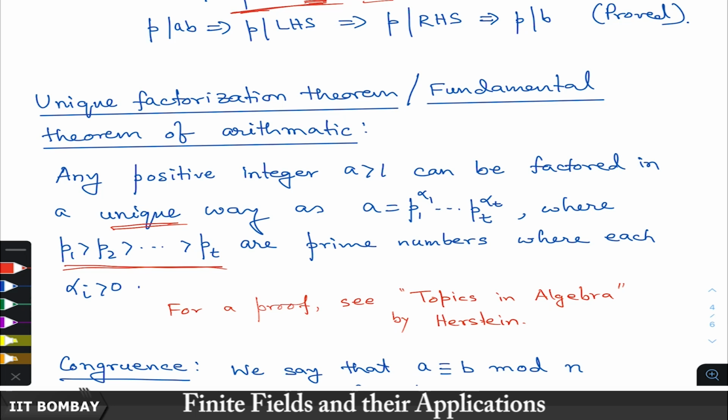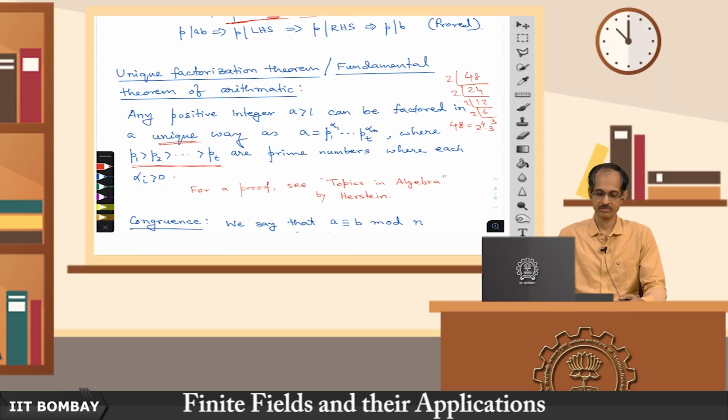Okay. So we know this because we know how, given any integer, to get its prime factorization, right? Suppose you have 48, you first take the smallest prime number which divides it, 2, so then you get 24, you get again 2, 12, 2, 6, 2, 3. So you have 48 is equal to 2 to the power 4 times 3. So this is the unique prime factorization. Or in this form, if you want to write in this order, then it will be 3 times 2 to the power 4. That is all it says.